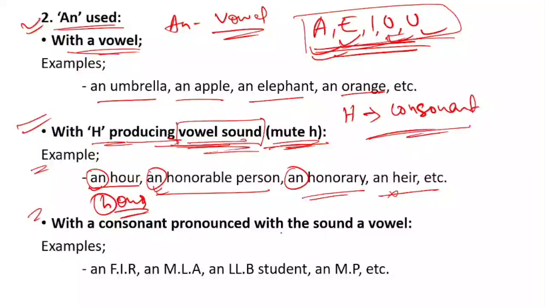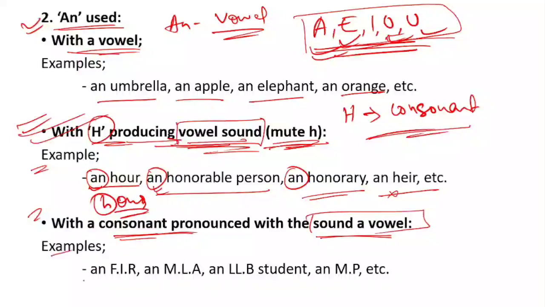And next is what? A consonant pronounced with the sound of a vowel, okay. Here the word will start with a consonant, but the sound will be a vowel sound. Same as the previous point, but there we were specifically talking about H, while here the word can start with any consonant, but the sound will be a vowel.